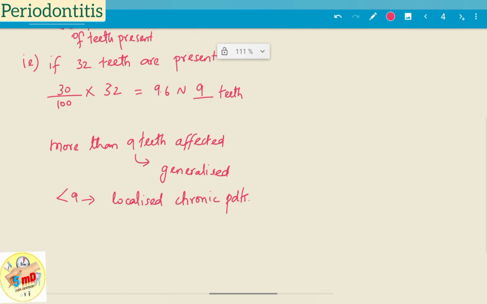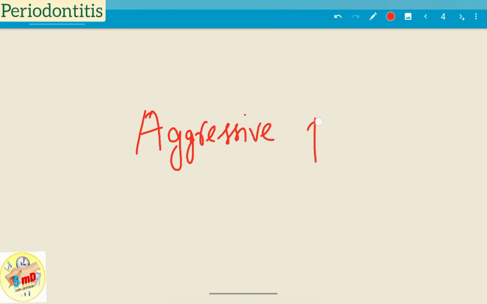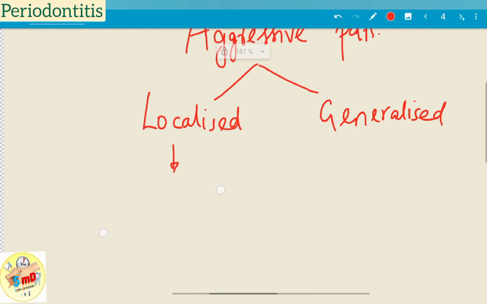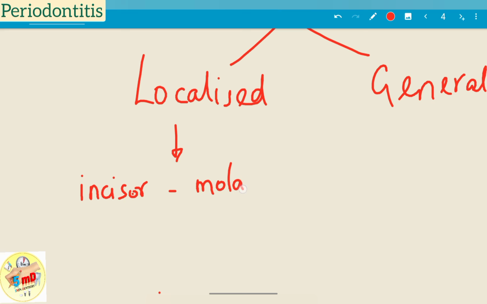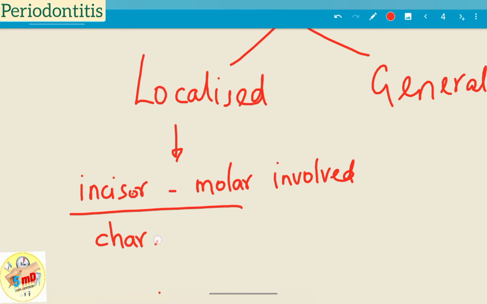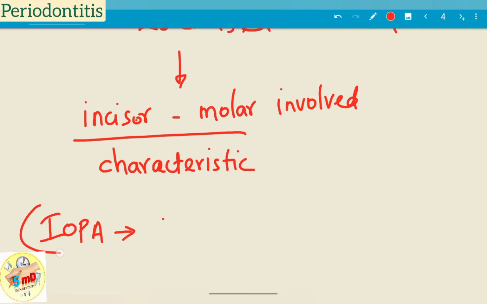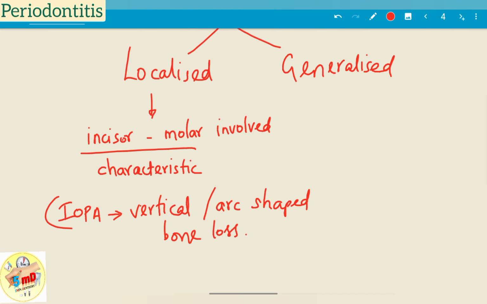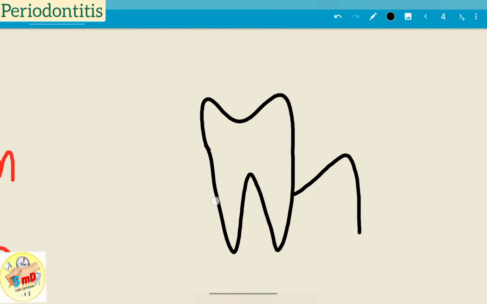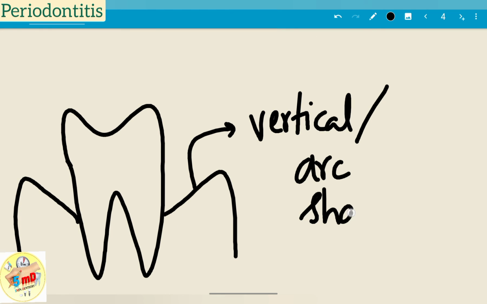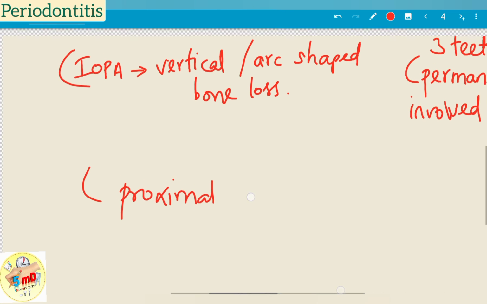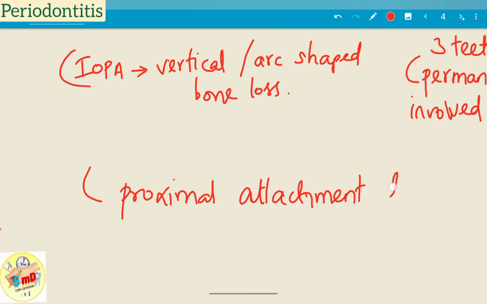Similarly, in aggressive periodontitis, we also have this localized and generalized classification, but the factor which determined it in chronic, that is 30%, will not be applicable here. In localized aggressive periodontitis, the incisors and molars are involved, that is, permanent central incisors and first molars. In IOPA, we can characteristically see vertical or arc-shaped bone loss, since only those two teeth are involved. Apart from these two teeth, maybe one more tooth can have clinical attachment loss. As I already told, probing depth or pocket alone does not determine it. We need to see clinical attachment loss.